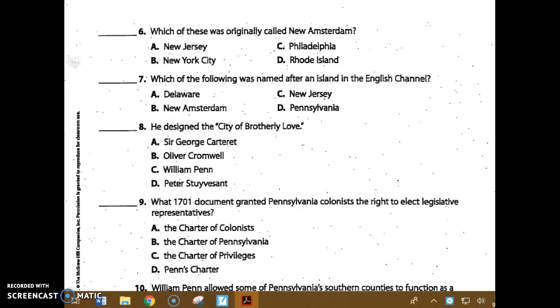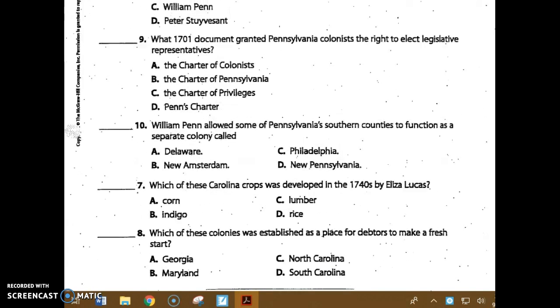Number 8. He designed the City of Brotherly Love. Was that A, Sir George Carteret, B, Oliver Cromwell, C, William Penn, or D, Peter Stuyvesant? Number 9. What 1701 document granted Pennsylvania colonists the right to elect their legislative representatives? Was that A, the Charter of Colonists, B, the Charter of Pennsylvania, C, the Charter of Privileges, or D, Penn's Charter?